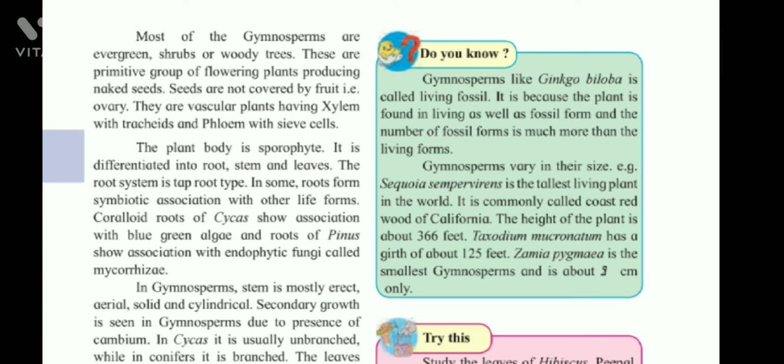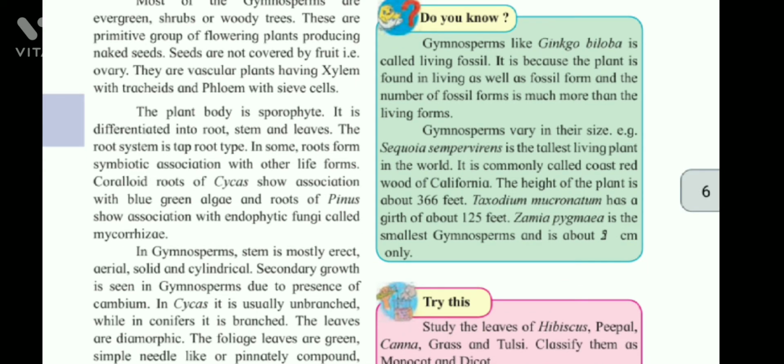They are vascular plants having xylem with tracheids and phloem with sieve cells. The plant body is sporophyte. It is differentiated into root, stem, and leaves. The root system is taproot type. In some, roots form symbiotic associations with other life forms. Coralloid roots of Cycas show association with blue-green algae, and roots of Pinus show association with endophytic fungi called mycorrhiza.